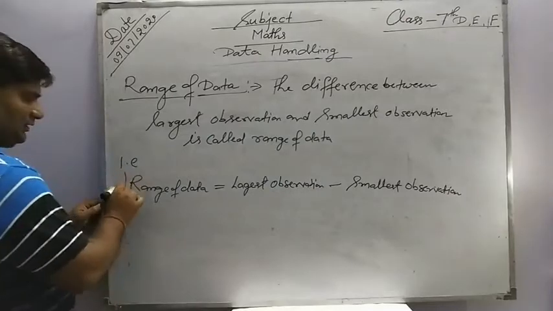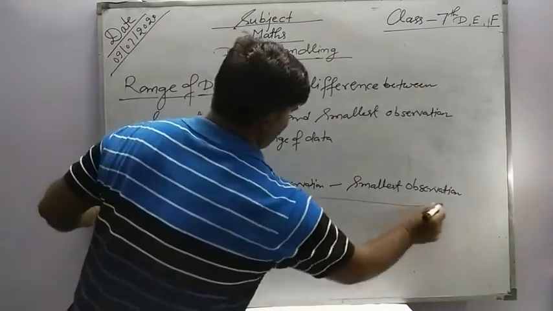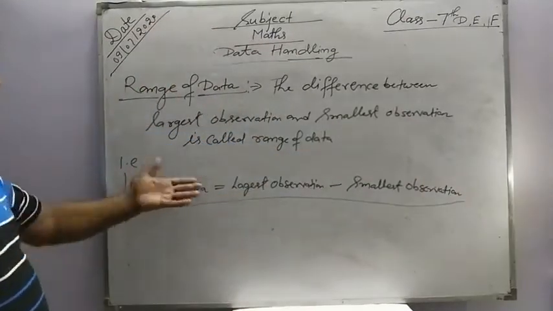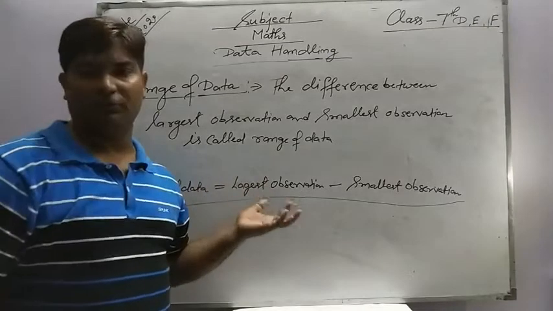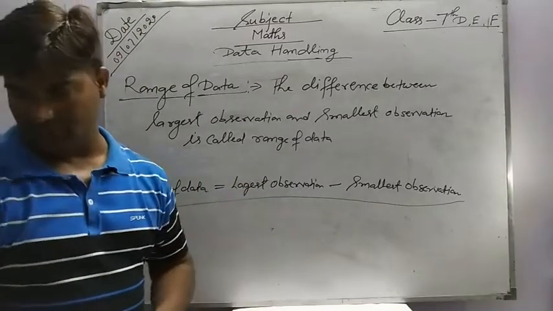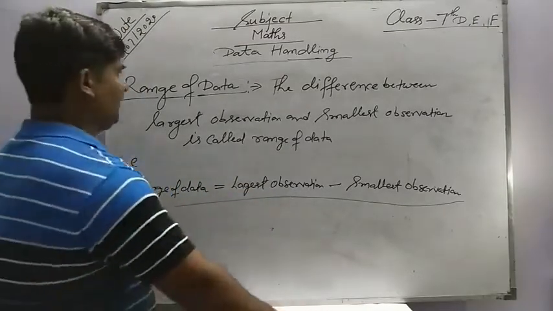Okay, so this is the formula by which we find the range of the data. For example, look, the example depends on this one.